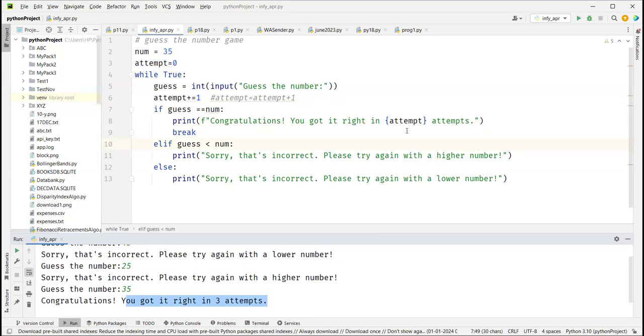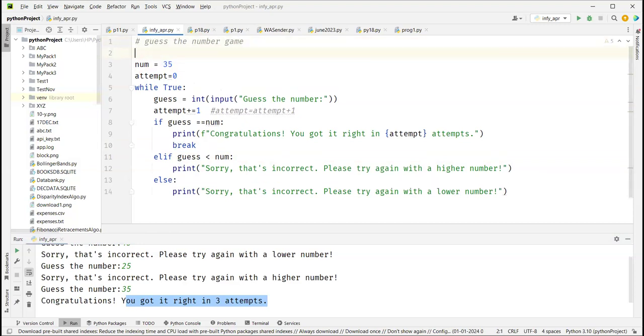Okay. Now let's make really a game where we don't know which value computer is thinking. Here we have given 35. So we know that answer is 35 when we are playing for 35. Let's make it truly random number. So you can use random in Python using random module. We have a module called random, which gives us capabilities to handle random numbers. So I'm going to say import random, right?